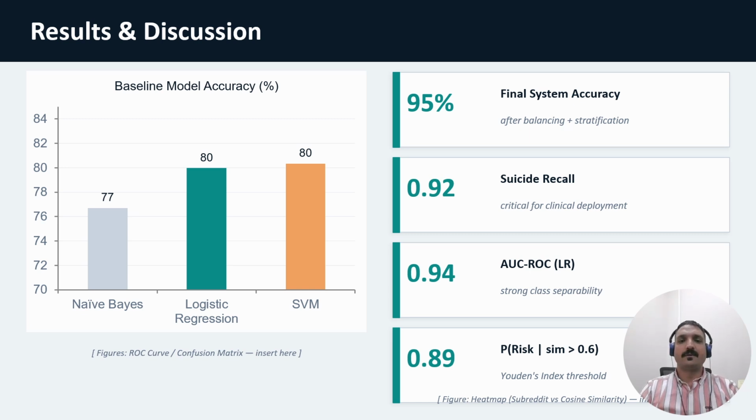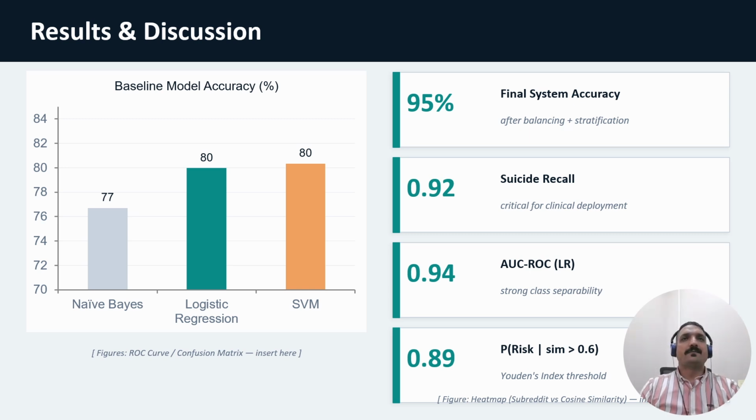And if after some time the sentiment score is not increasing or is going in the negative direction, we give them some emergency response numbers. If not, then we will continue to engage this person with the chatbot until they want to exit. So this is the main crux of this research.